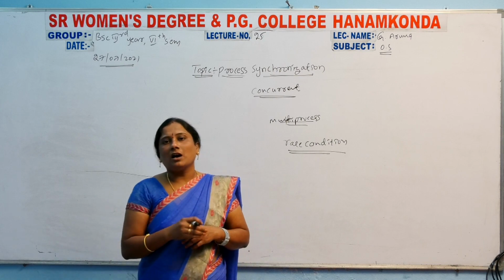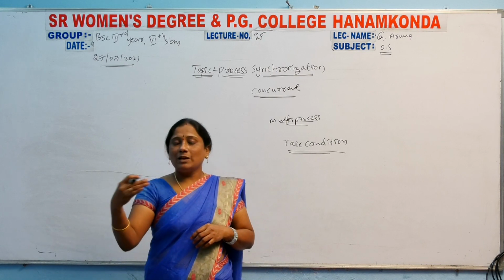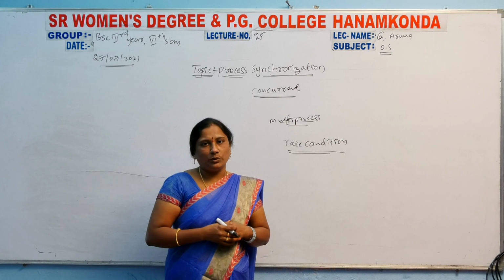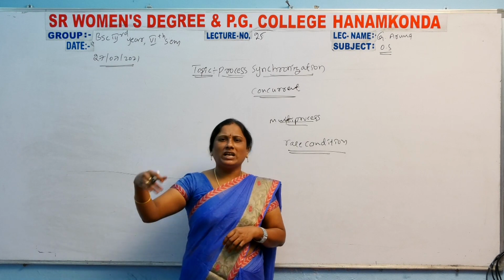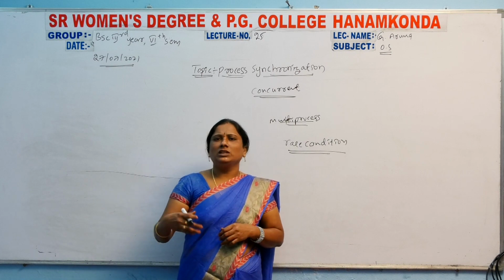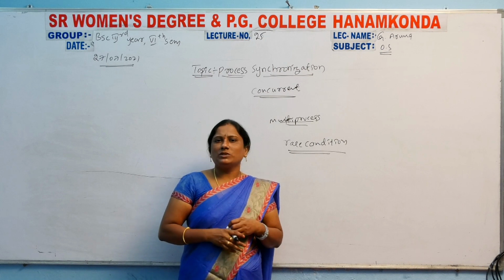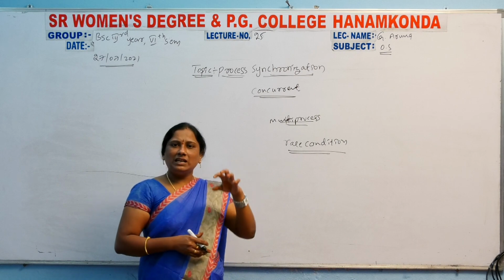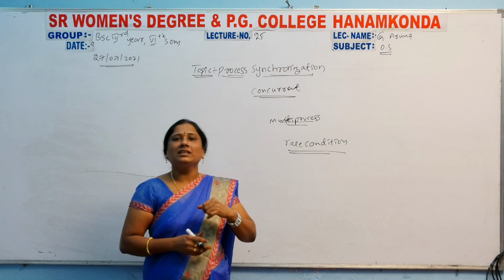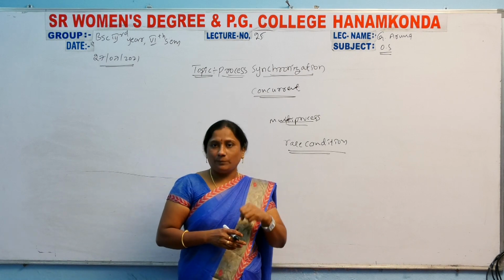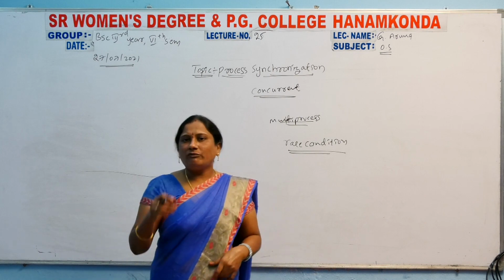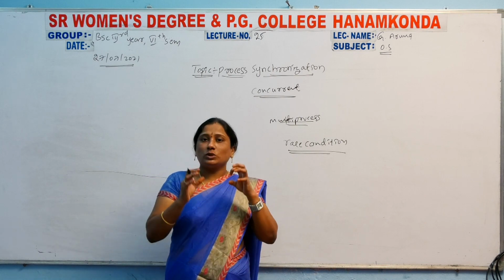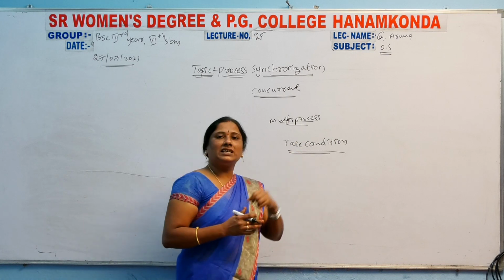In the CPU there is another block, and in that block the data will be stored and then displayed. So multiple processes can enter the computer, can enter the CPU, and after the code is entered, that is called the race condition.